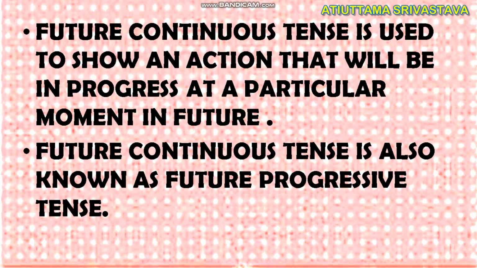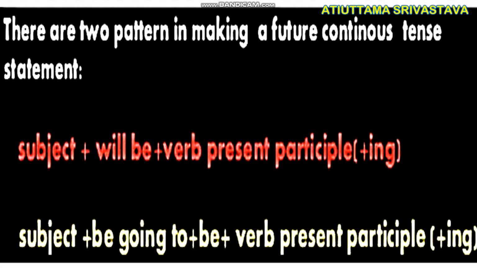Now we come to future continuous tense. Future continuous tense is used to show an action that will be in progress at a particular moment in future. Future continuous tense is also known as future progressive tense. There are two patterns of making a future continuous tense.